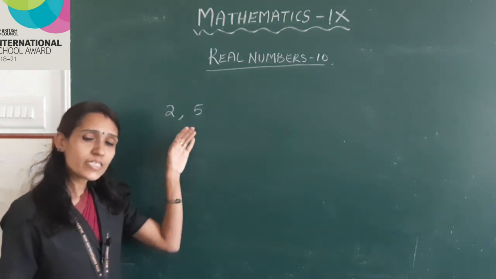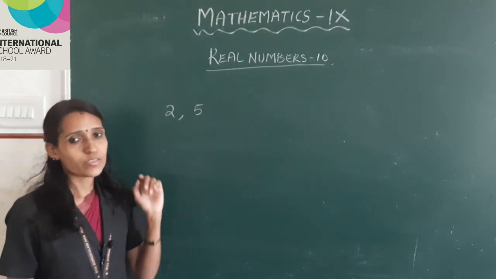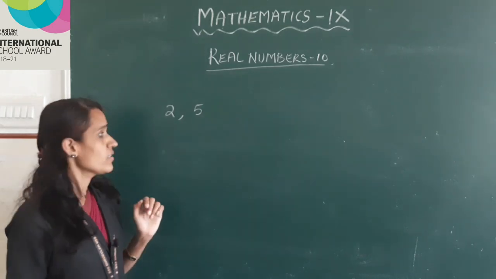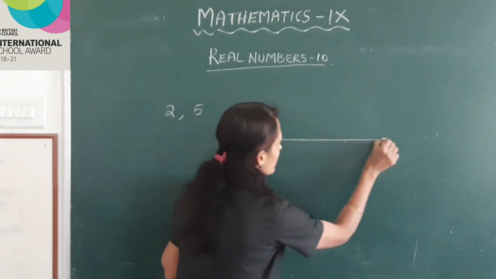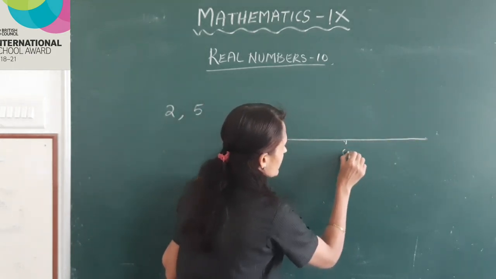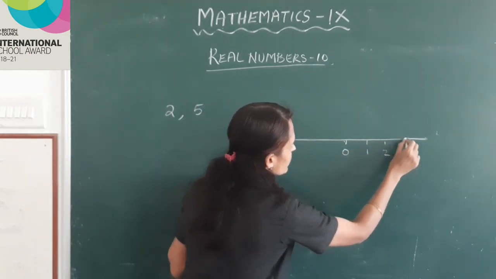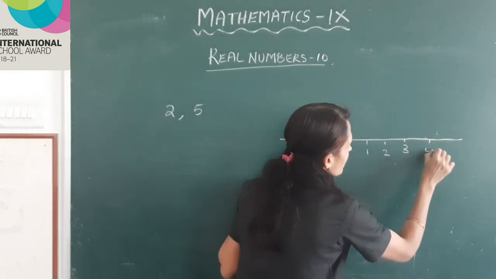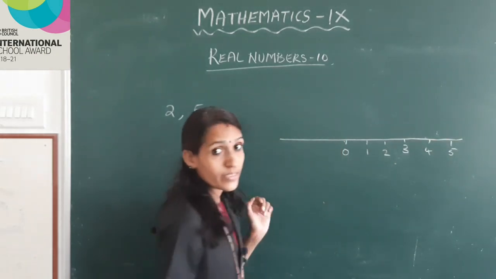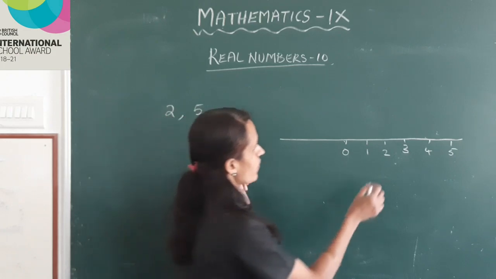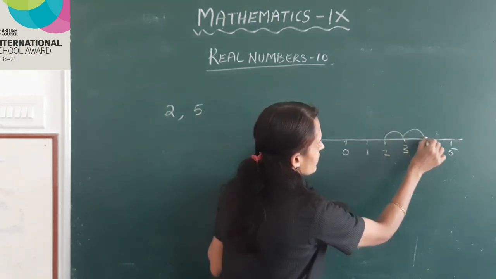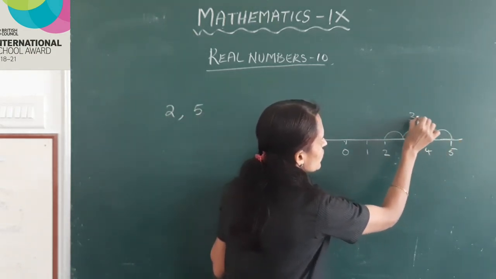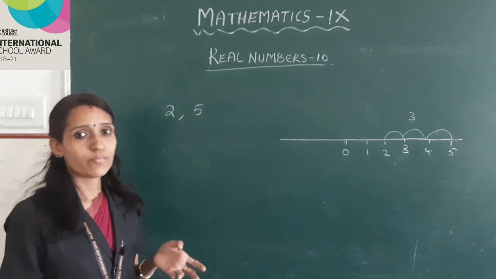What is the distance between these 2 points? Here, this is the number line, mark it as 0, 1, 2, 3, 4, 5. Distance between 2 and 5: 1, 2, 3. So, distance is equal to 3.